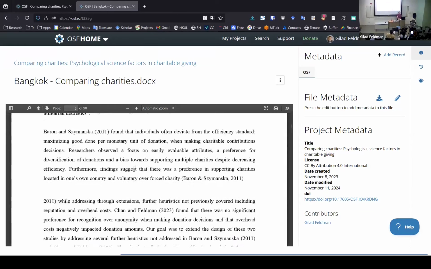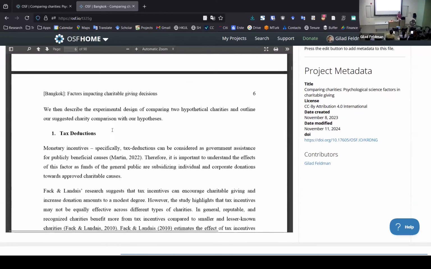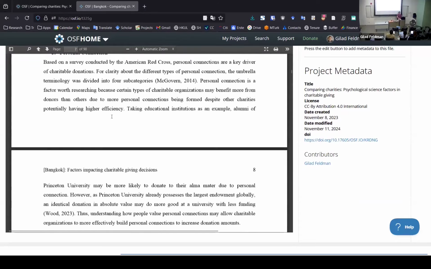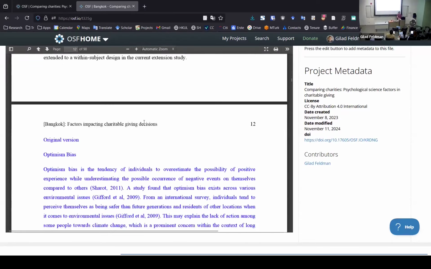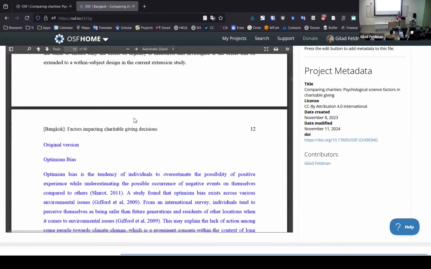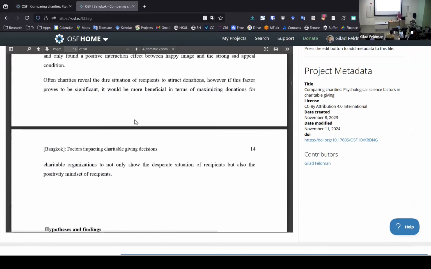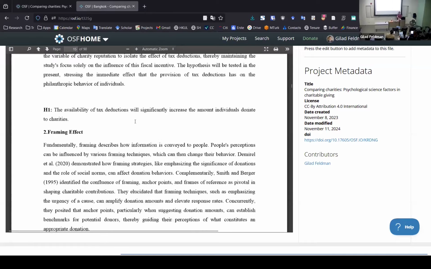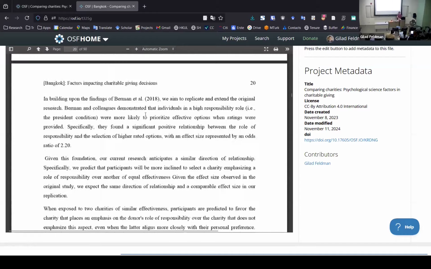So you can see an abstract and it has the factors. So they decided to do tax deductions, framing effects, personal connection, and so forth. So they wrote, this is actually a lot more than what I expect you. I don't expect you to write so much and have so many citations, but they went above and beyond. So if you want, you can also do this. This is already a very high level manuscript. Yeah, this is very extensive. You don't need to go as far as this.